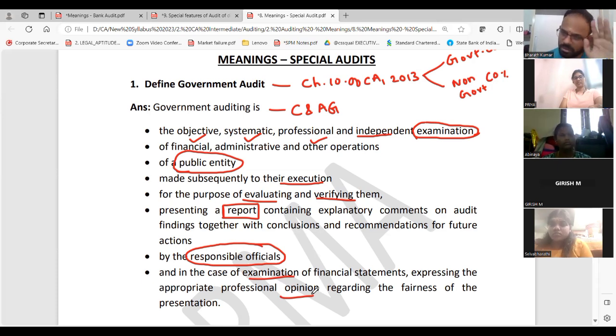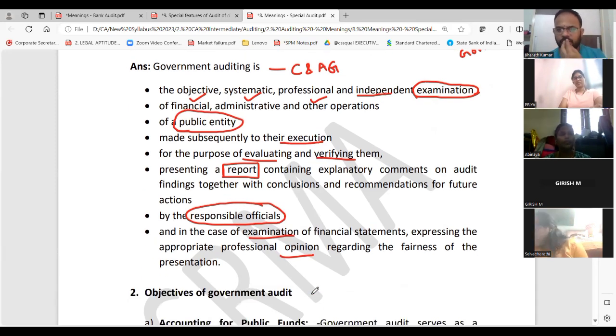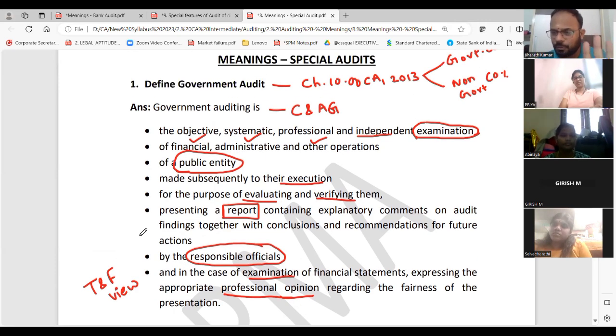No, all this we have already studied from day one. You will do an examination, you will concentrate on the entity, you will do evaluation, verification, reporting, everything. Who will do it? The responsible official. What is the purpose of the auditor? To give a professional opinion. Correct or not? And we will also say something called true and fair view. All these things are for your understanding only. Conceptually, you can mug up wherever you study audit meaning and definition, and that includes government audit also.